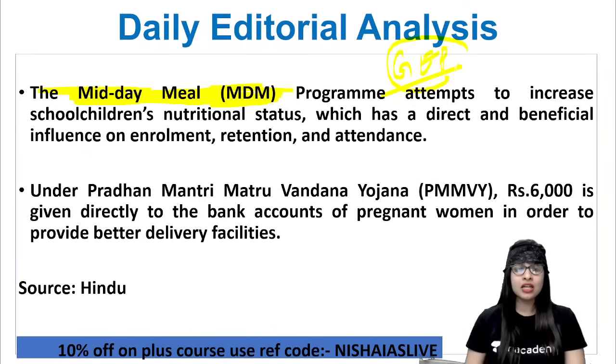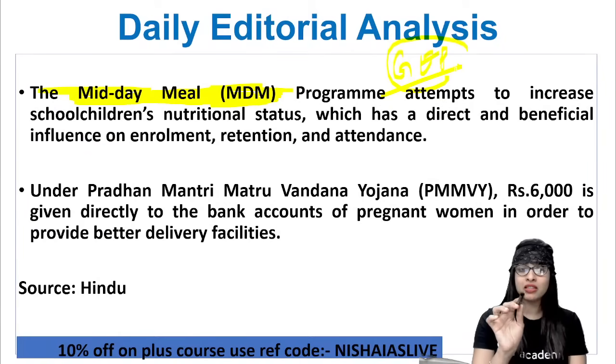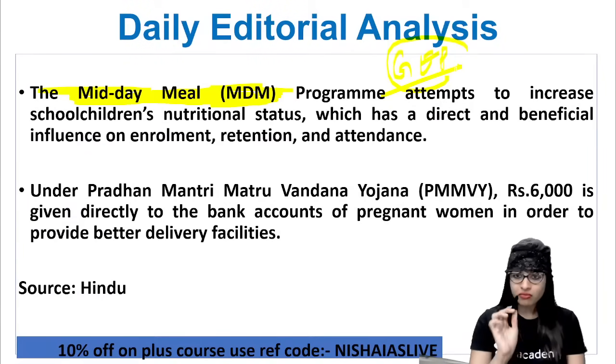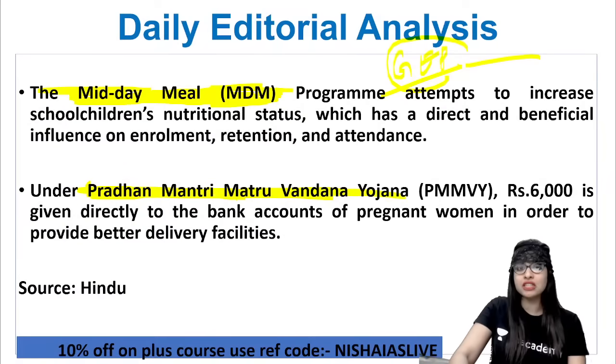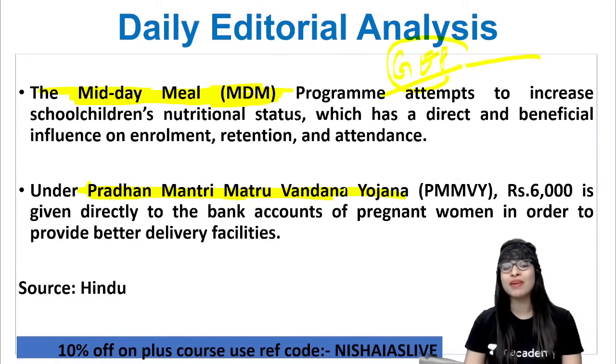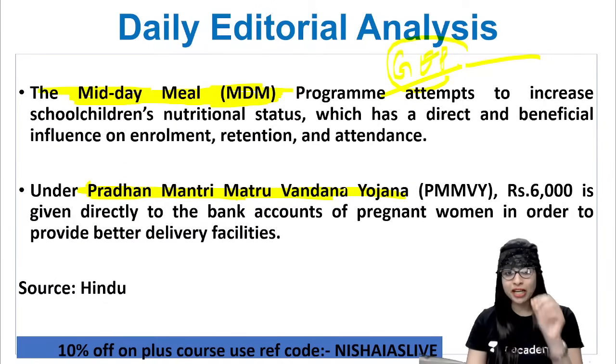Clear? Next is Pradhan Mantri Matru Vandana Yojana. So under this, if you see, rupees 6,000 is given directly to the bank accounts of pregnant women. Why? To make sure that institutional deliveries are promoted.